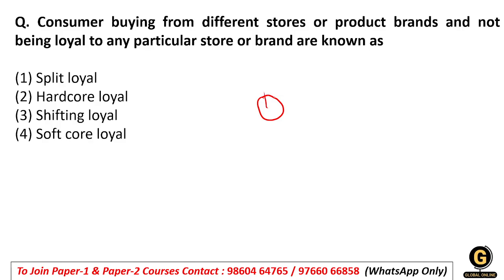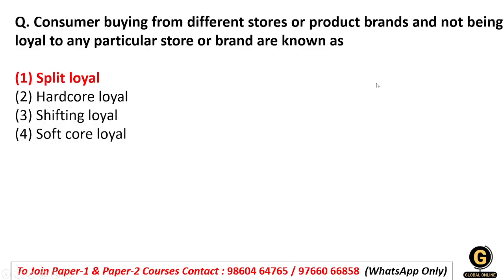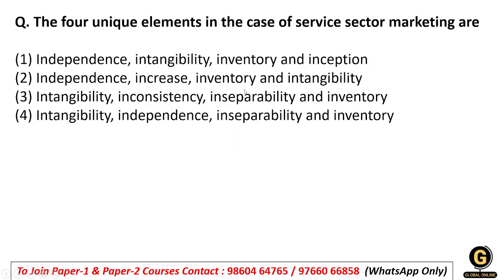One day I go to have an ice cream of Amul, another day I go to have ice cream of Dinsha, and on the third day I go to the Haldiram store to have ice cream. So this is split loyal. Option number 1 will be the right answer. Hardcore loyal is when you stick to one particular brand. Shifting loyals keep shifting between other brands to get some goodness. And softcore loyal means you reduce your shifting. So option number 1 will be the right answer.